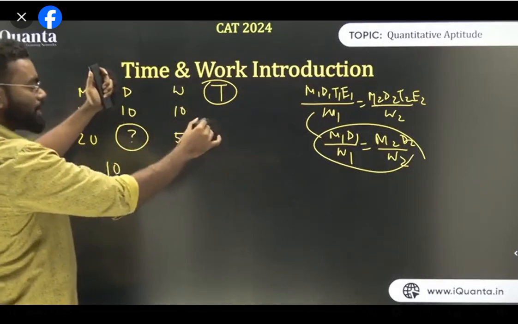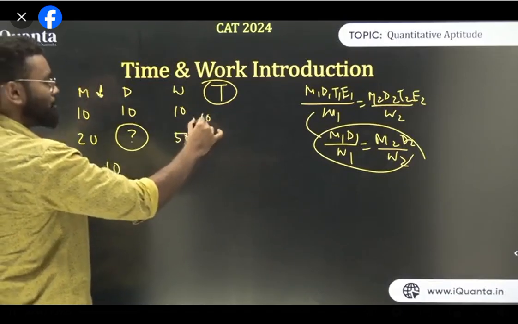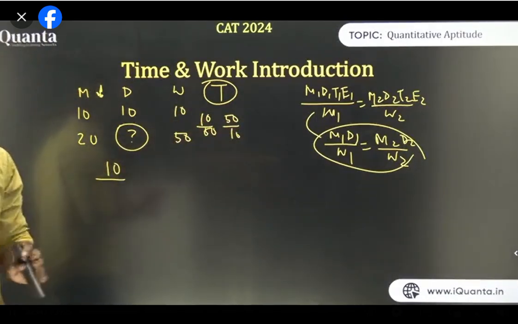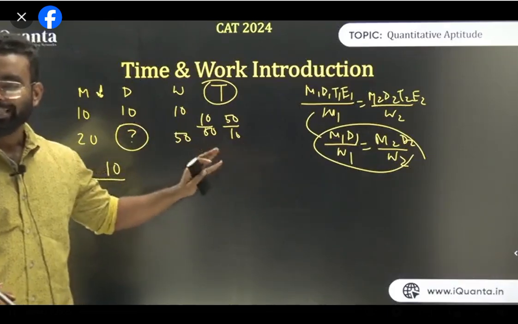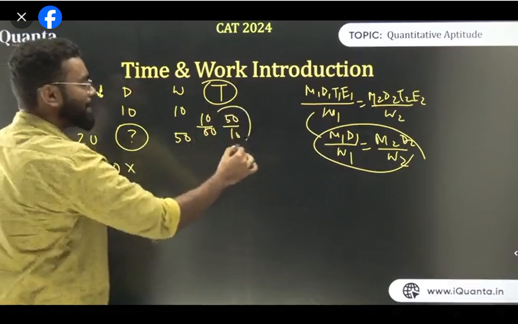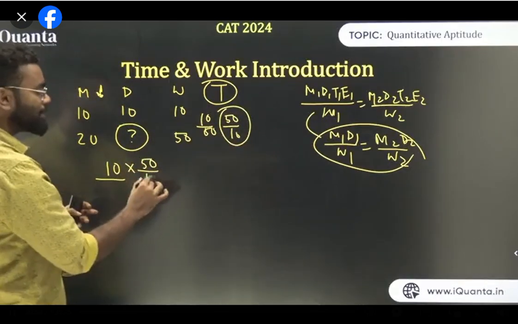Now from this 10 and 50, there are two ratios possible. One is 10 upon 50, another is 50 upon 10. Yes or no? Now as I need a much bigger number of days, I need to multiply with the bigger ratio, which is 50 upon 10. So I'm multiplying 50 upon 10.